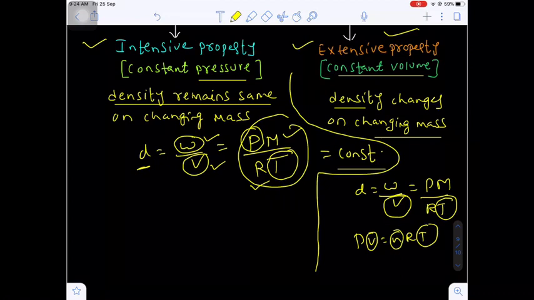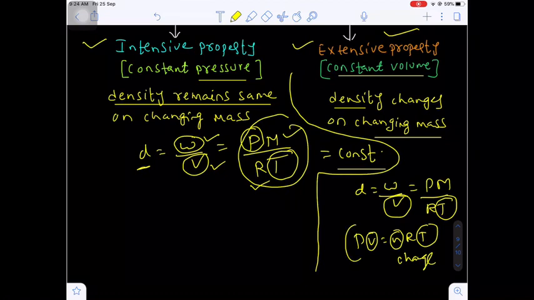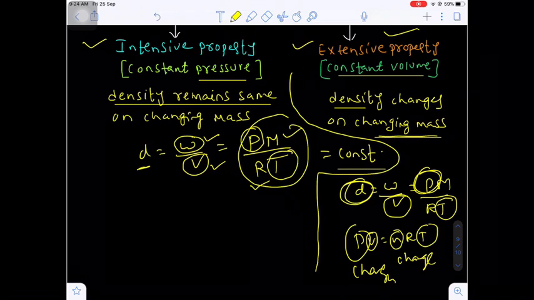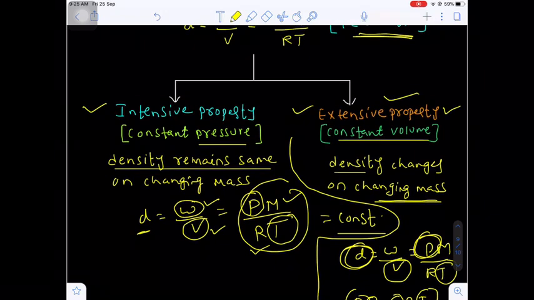Let's suppose I am changing the number of moles, that means I am changing the mass. When I am changing the number of moles, what will change? Pressure will change. When pressure changes, according to which density also changes. Yes. Even if you change the mass, the density here changes because volume is constant. That's why in this case it is an extensive property. Are you getting my point?